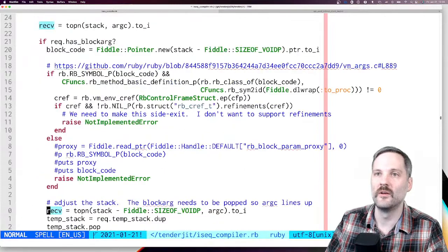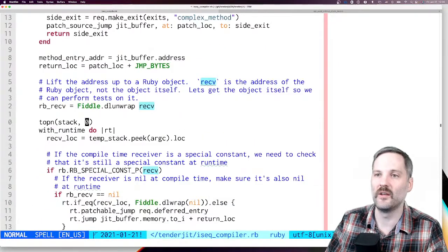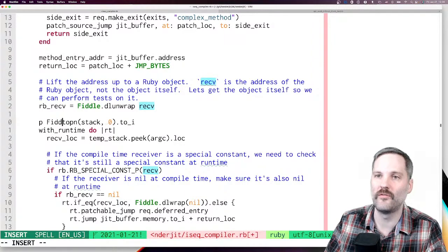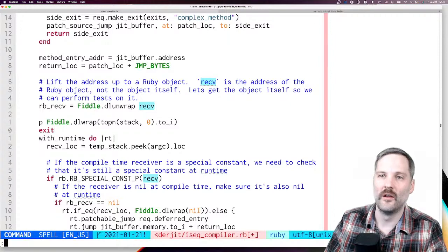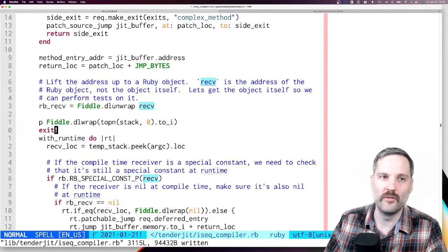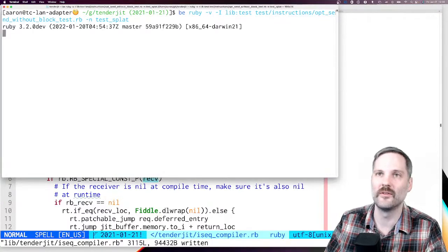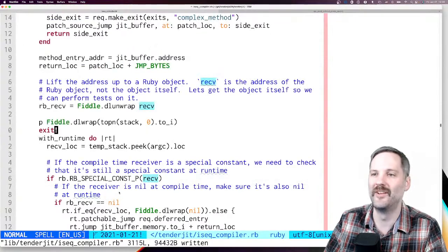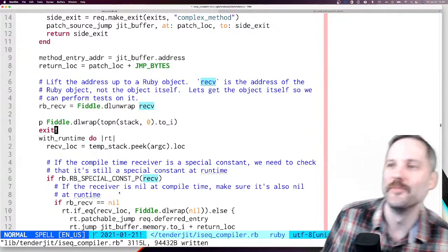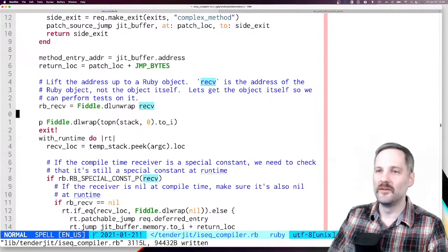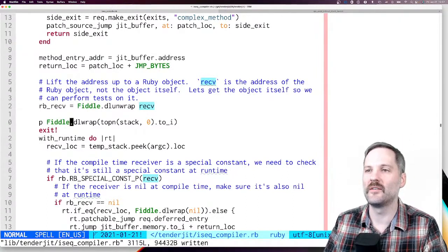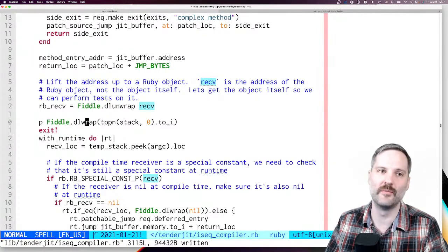And that will give us the address of the array. So if I do Fiddle dl unwrap on that, we should be able to get access to the actual array contents. Let's run this. And nope. Why not? Oh, I'm sorry, that needs to be a DL unwrap.